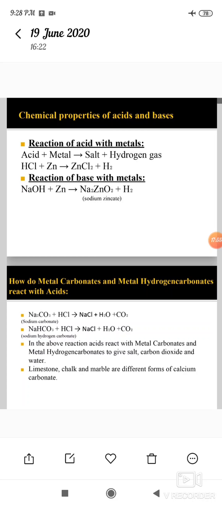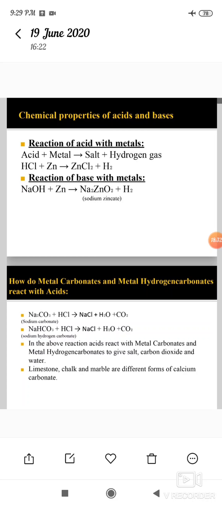So metal carbonates and metal hydrogen carbonates give salt, carbon dioxide and water. Limestone, chalk and marble are different forms of calcium carbonate.